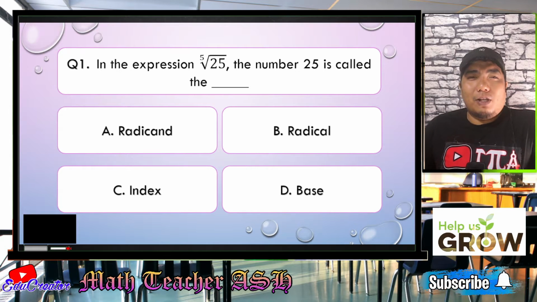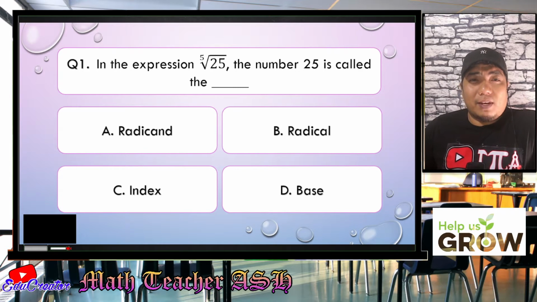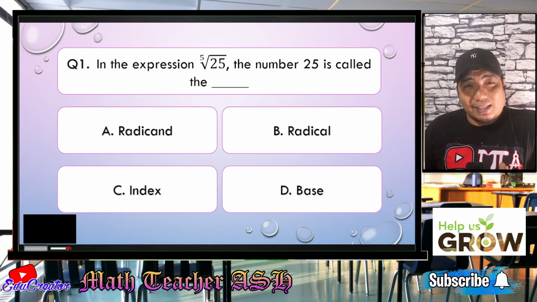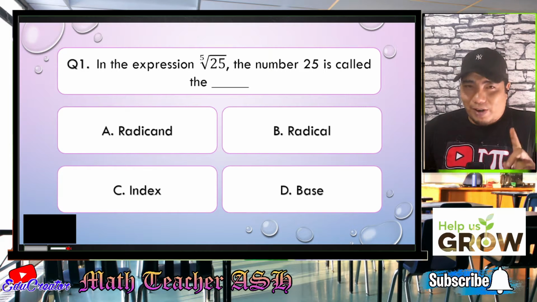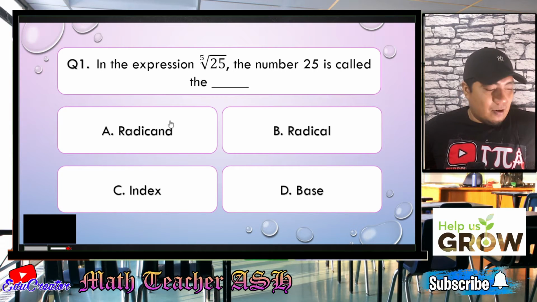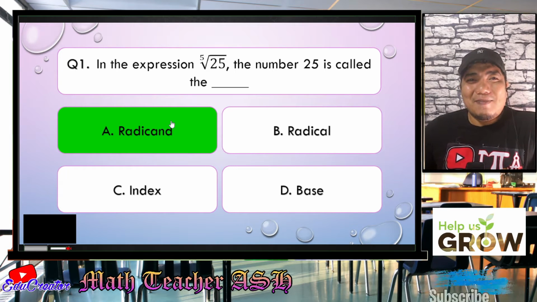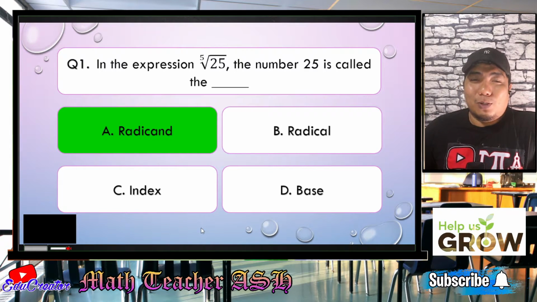Alright, my dear math learners, for our first question, this is very easy because in a given radical expression, the number or the expression inside the radical sign is known as, very good, letter A, the radicand. Easy, right? Very easy, my dear math learners. So now let us go to question number 2.